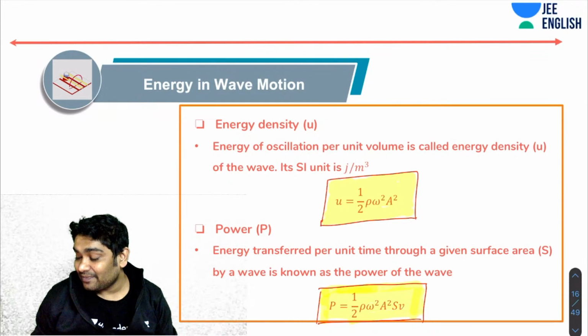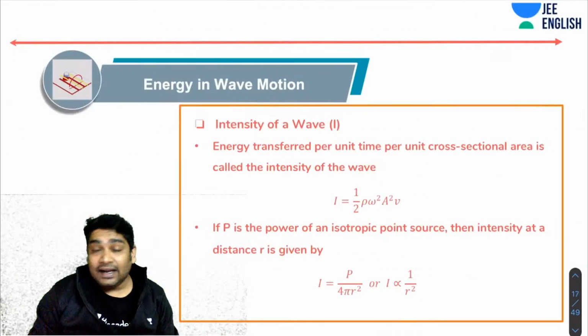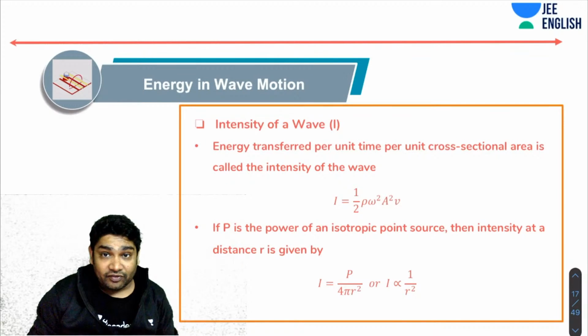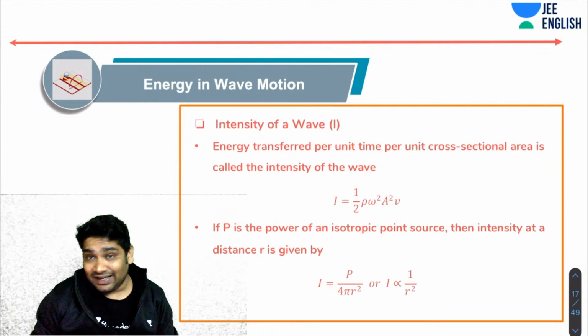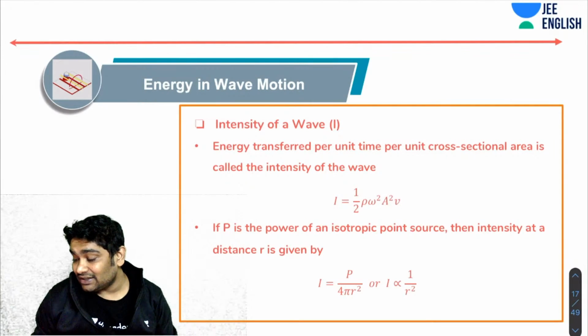Next, of course, we talk about intensity of a wave. Intensity of a wave is the energy transferred per unit time per unit cross-sectional area, and intensity obviously becomes this. This is the expression for intensity. Again, a very important expression.